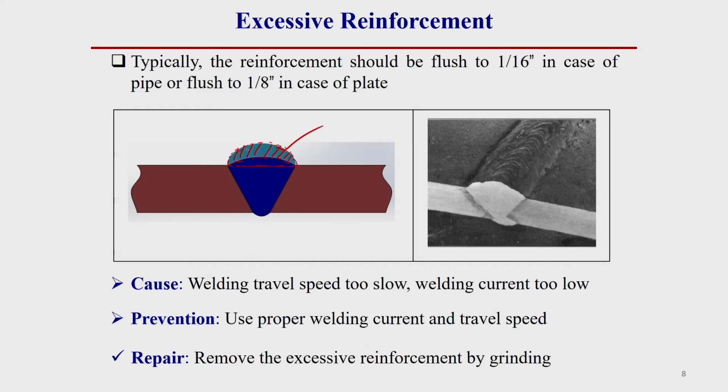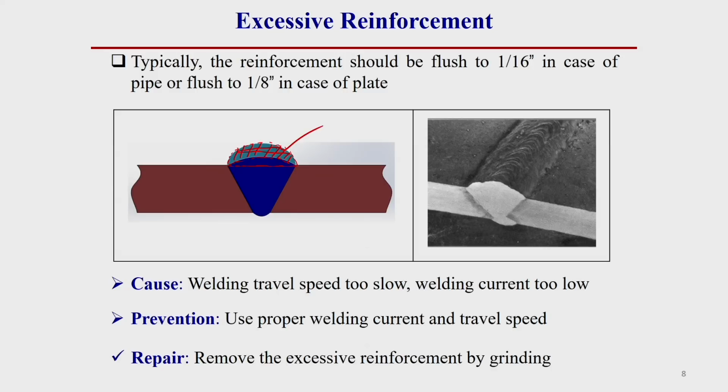Over this, that means if it exceeds 1.5 millimeter for pipe welding, then this is a defect. If it is for plate, if this reinforcement exceeds 3 millimeter, then this is a defect. So, this excess portion is not an essential part, this is a welding defect. So, we should do our welding so that this excess portion should not be there.